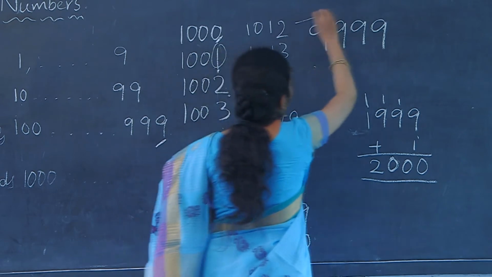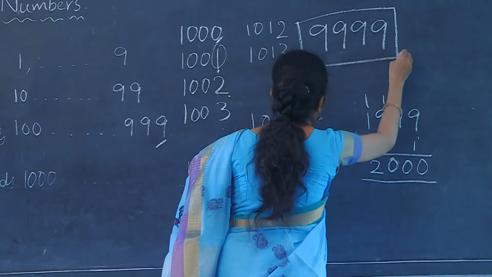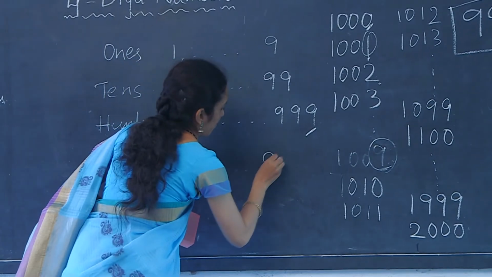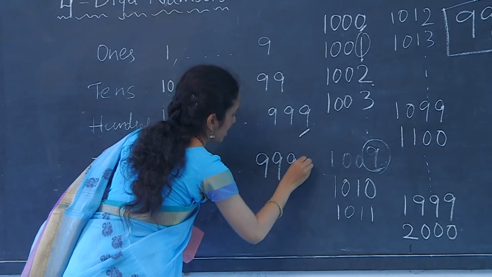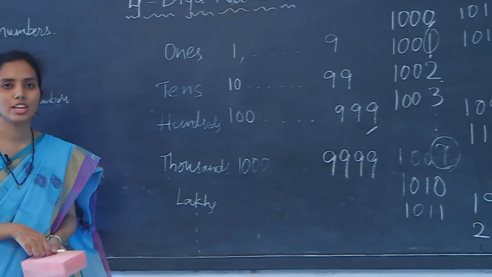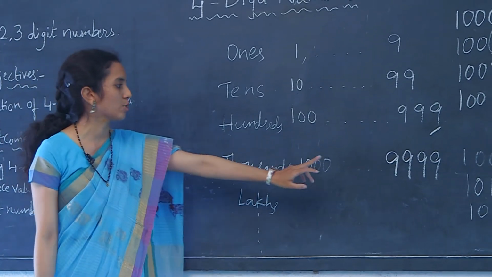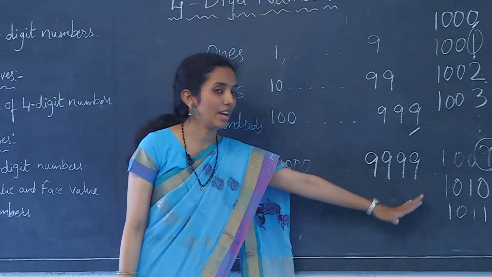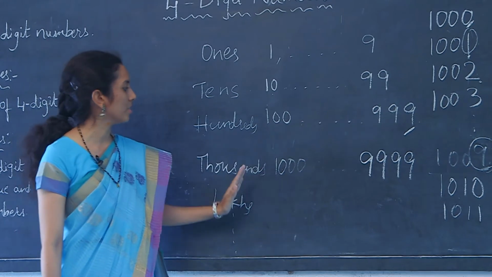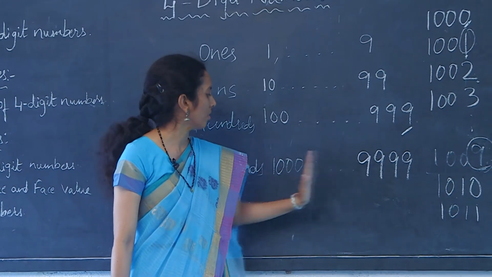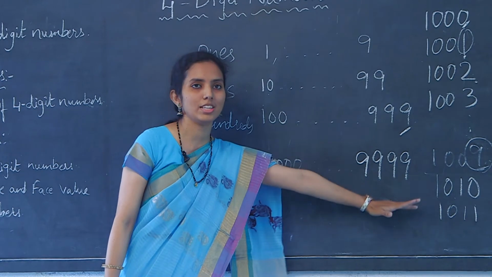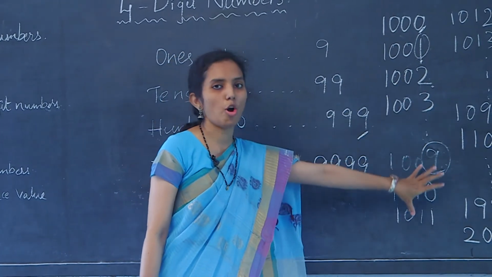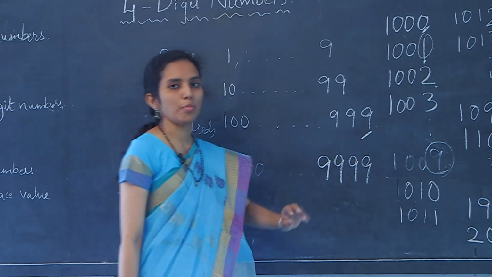So, this will be our last 4-digit number, that is 9999. So once again children, 4-digit numbers start with 1000 and end at 9999. To write the numbers between 1000 and 9999, you have to add 1 to the existing number and obtain the 4-digit numbers.